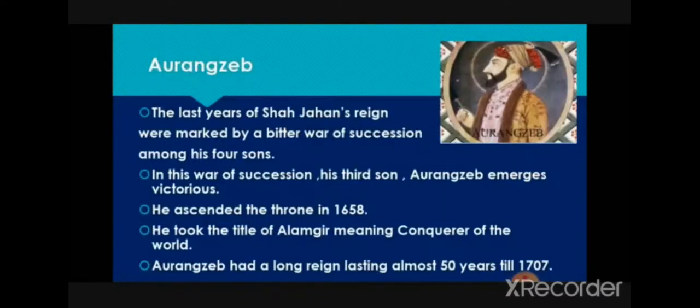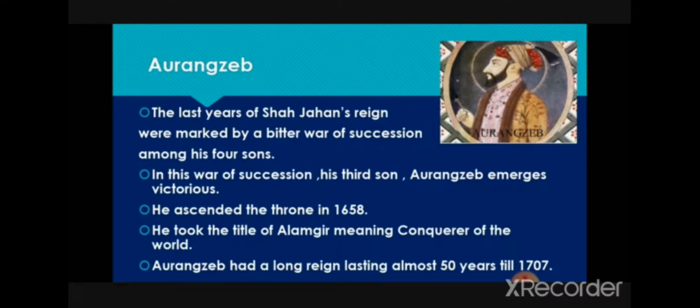Now we'll move to the next part, that is Aurangzeb. The last years of Shah Jahan's reign were marked by a bitter war of succession among his four sons. These four sons were constantly fighting with each other for getting the power. Their names are Dara, Murad, Aurangzeb and Shuja.